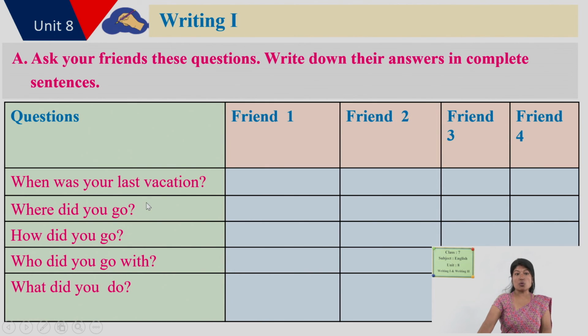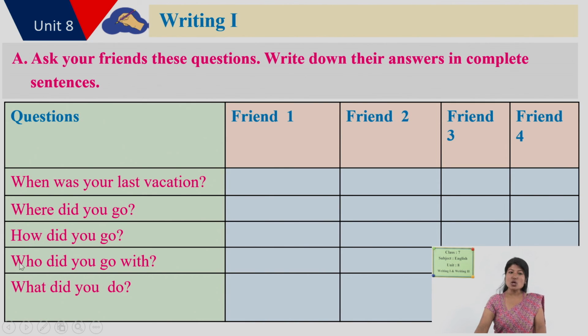Then where did you go? Where did you go in that vacation? Maybe a place name, right? What do we need over here? Place name. How did you go? Means of transportation, or on foot, or the way you went there. You could simply mention by which means you went there: on bike, airplane, or by bus. You have to mention that.